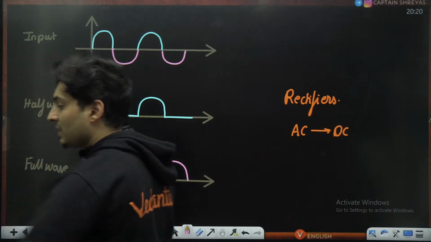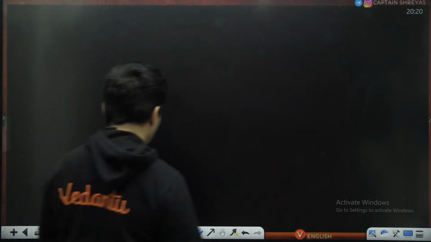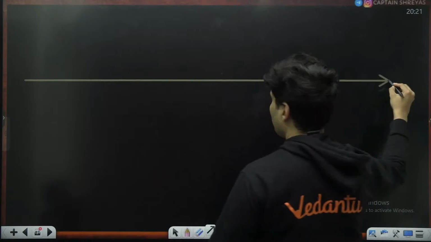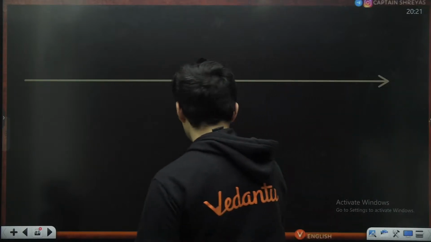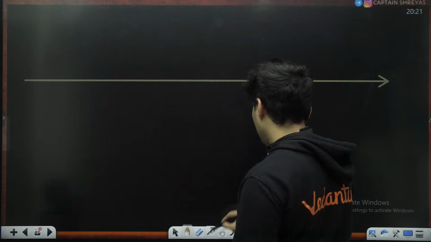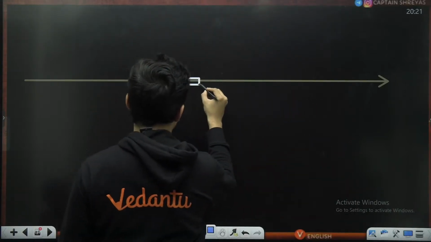Electromagnetic spectrum, please remember that. You should definitely remember it. This is very, very important. It starts with visible light, which is a very small portion of it.